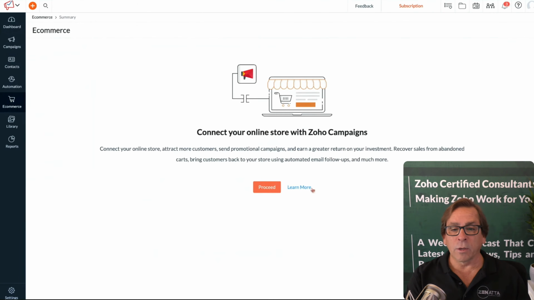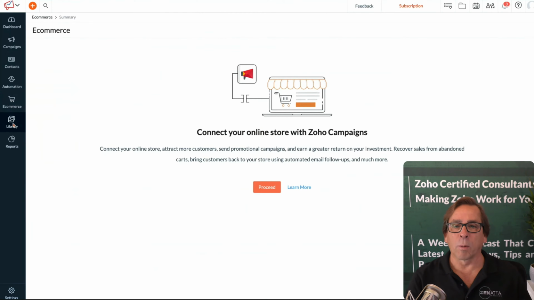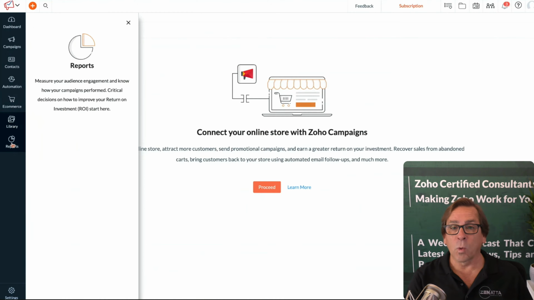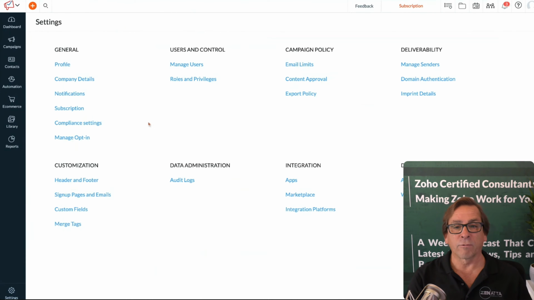Under the e-commerce side, you can go ahead and connect Zoho Campaigns with Shopify, WooCommerce, any of those kinds of things as well. Under the library, this is where you're going to keep images you use all the time, email templates you're repurposing, workflow templates, form templates, various attachments. This is basically a repository of those digital assets. And then you can run various reports on your campaigns once they are up and running. One of the other major things you're going to want to know when diving into Zoho Campaigns is the settings, especially when you're setting this up for the very first time. Here you've got a general profile that you can set up.